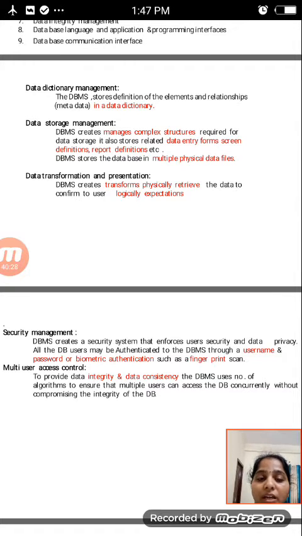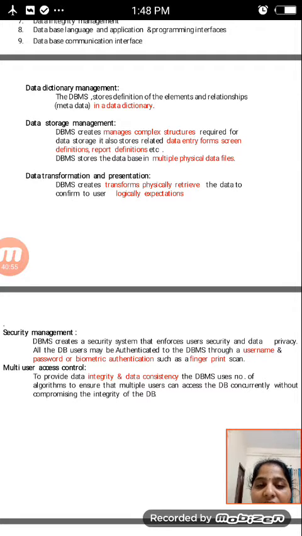Whenever the customer wants to develop a project, he requires data storage. It also stores related data entry forms, screen definitions, and report definitions. That is data storage management.